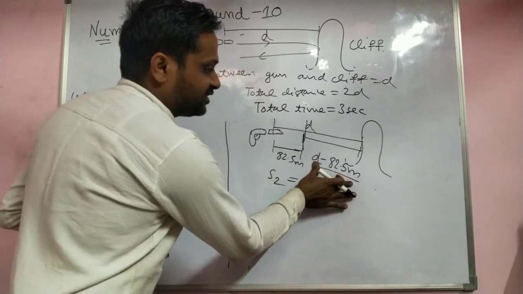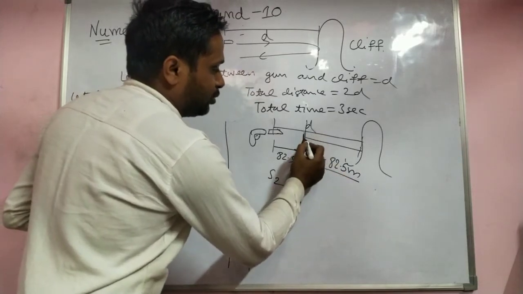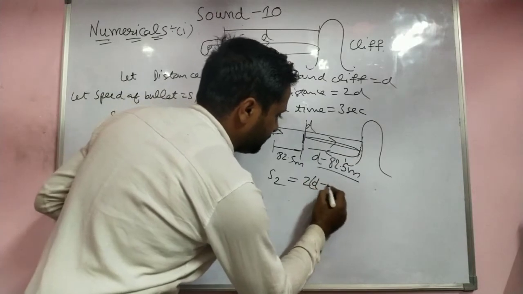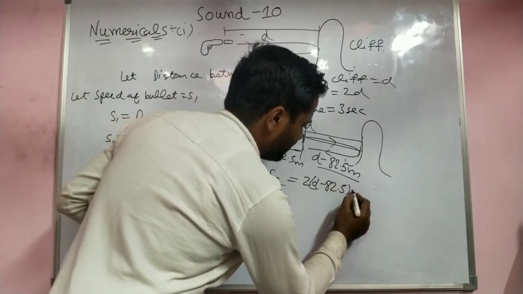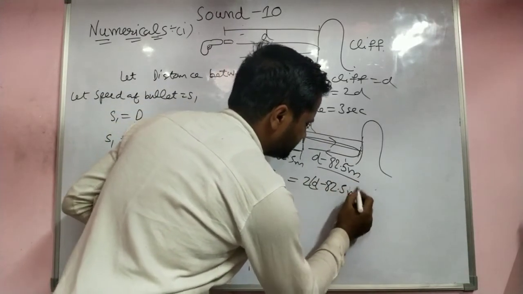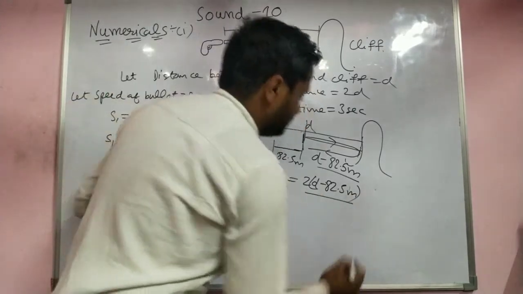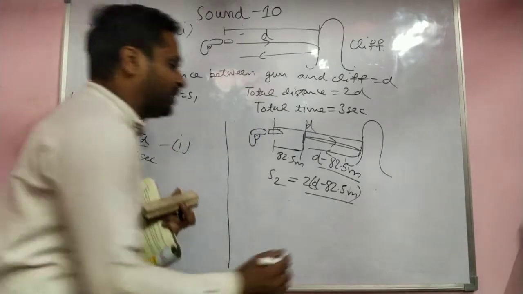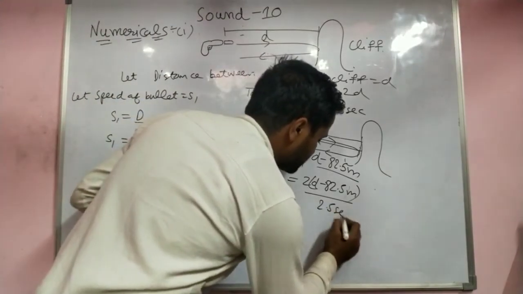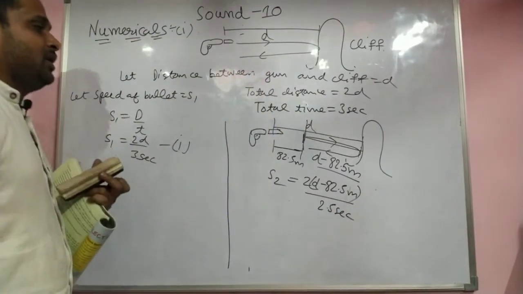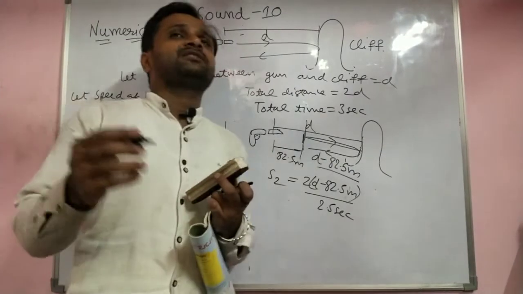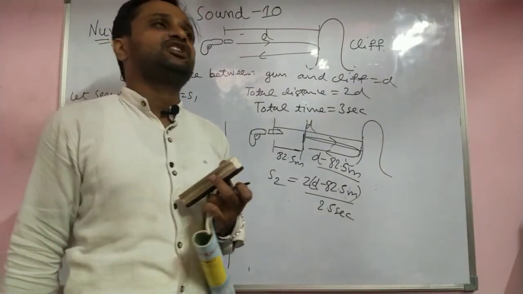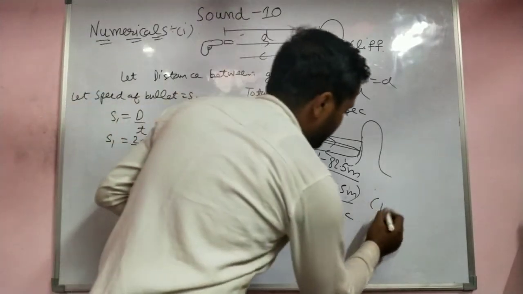The sound goes like this and comes back, so it is 2D minus 82.5 meters. The time taken is 2.5 seconds. Anytime the person fires, the speed is always the same. S1 is equal to S2. This is the second equation.